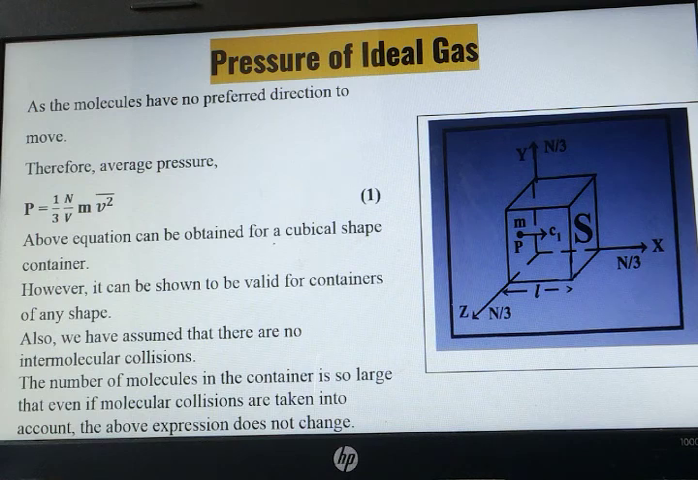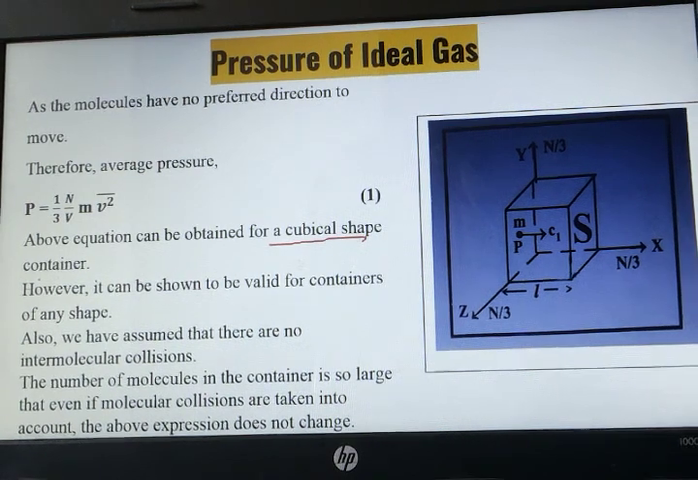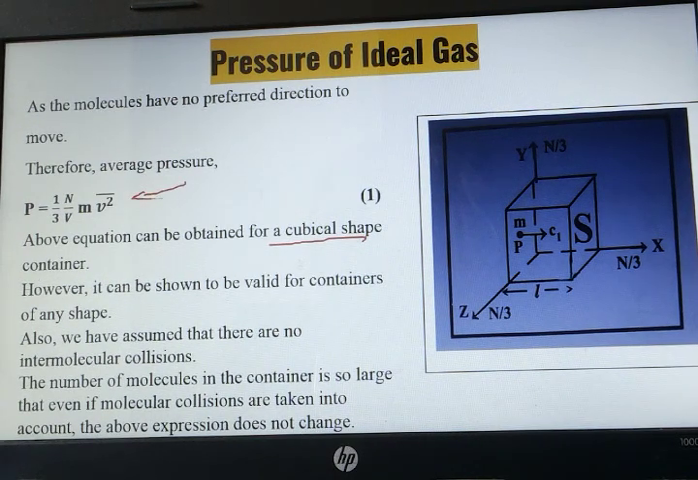The above equation is obtained for a cubical shape container. ये equation किससे मिला हमें? Cubical shape container. But this equation is valid for any shape of the container. It is not that this equation is valid for only cubical shape container. अगर आप circular container लो, square container लो या rectangle, hexagon, whichever shape container, this equation will be valid. Okay, this equation is valid only when there is no collision between the intermolecular particles.